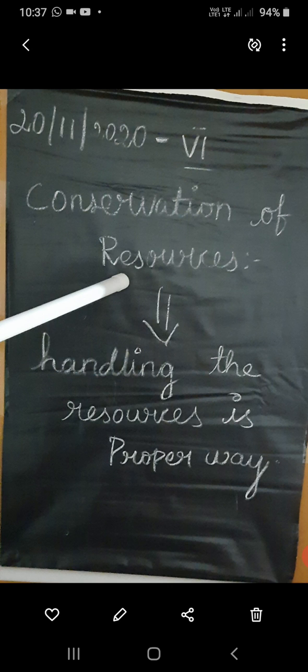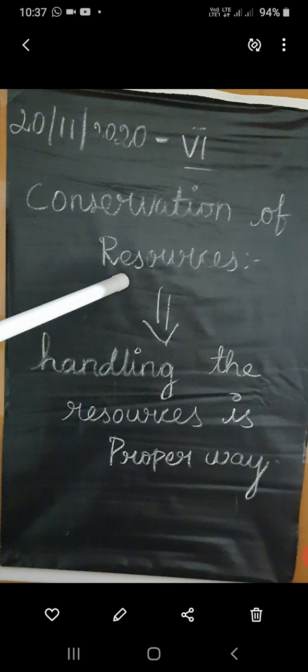The developmental growth of resources should be in a way that does not disturb the life of future generations.